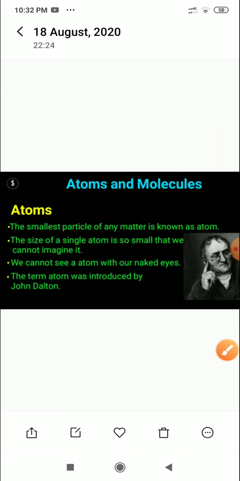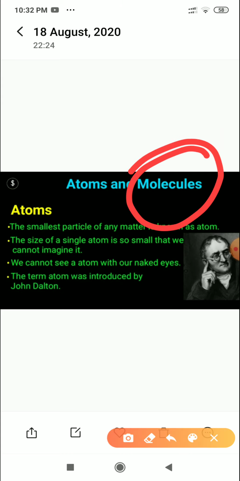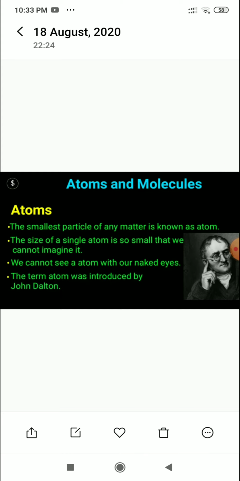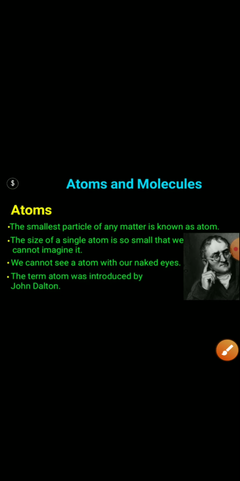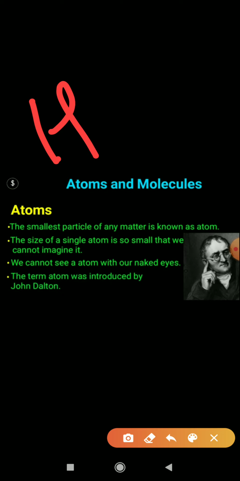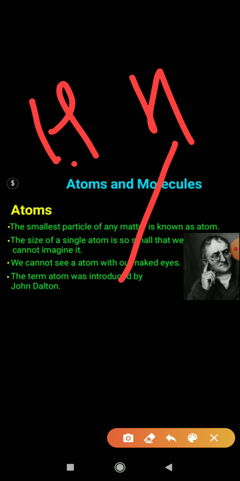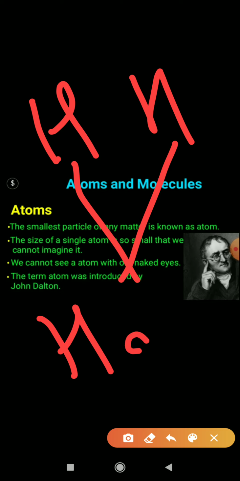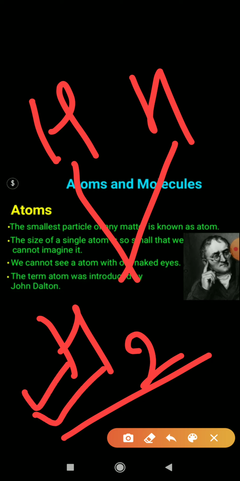Now when we are talking about another term, that is a molecule. Now what is a molecule? ठीक है, so what is the difference between atom and molecule? Although there are a lot of differences, in simple मोटे मोटे शब्दों में I'm just telling it to you. A molecule is made up of atoms. ठीक है, for example, just suppose that I have hydrogen. This is one atom of hydrogen. This is another atom of hydrogen. When these hydrogen atoms form a bond between them and form H2, this will be considered a molecule.